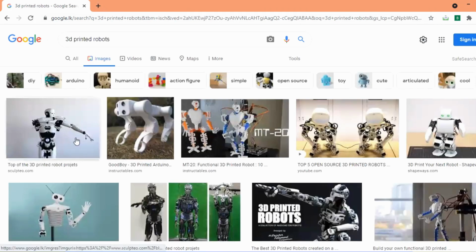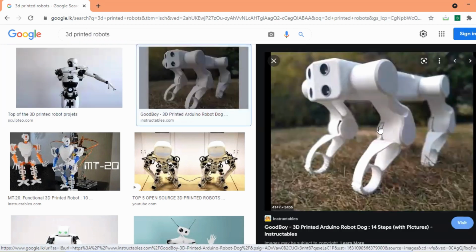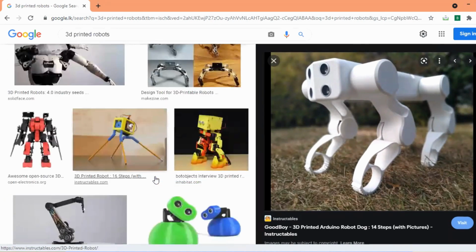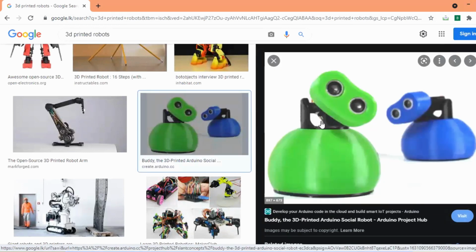Right, you can see this is a 3D printed humanoid robot, a real human-sized robot. Each and every part, not the electronic parts, all the other material parts have been implemented using 3D printing. And this is another 3D printed robot, you can see, right? We can do a lot of things using 3D printing. See some small cute ultrasonic sensor based robot. Let me show you the 3D printer, and today I am going to end this session after I show you the 3D printer.